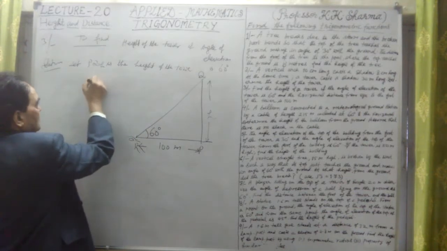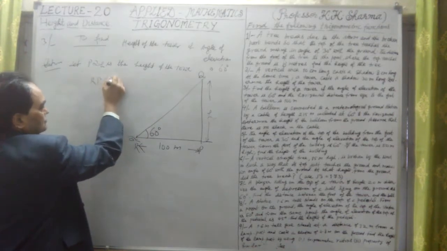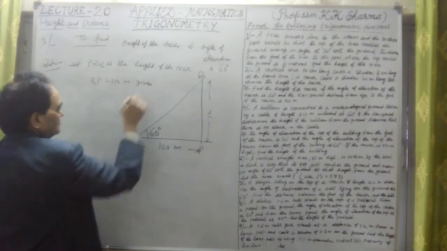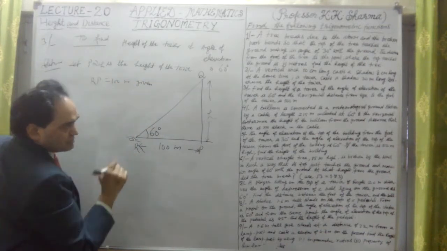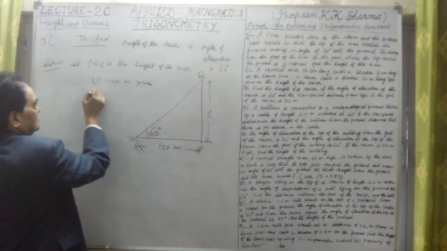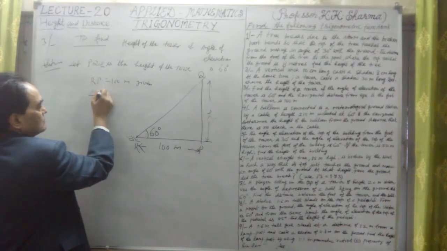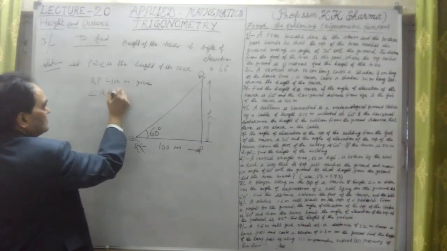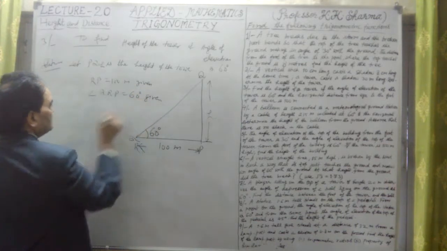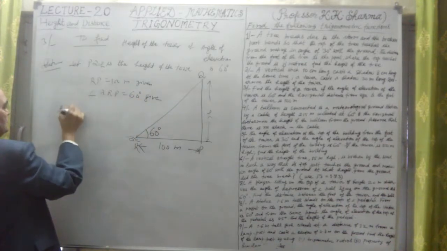Okay. RP is equal to 100 meters given, where R is the point of eyeing or watching point. From here the point is given. Angle QRP is equal to 60 degrees. Angle of elevation given. Okay, so in right angle triangle PQR,